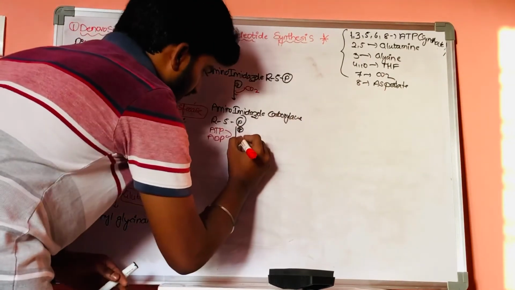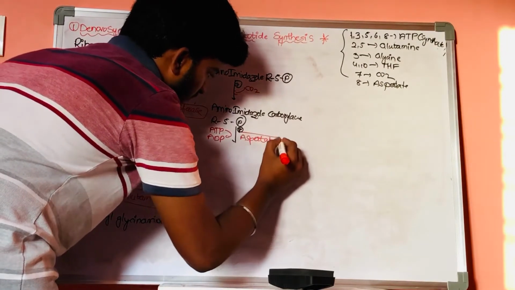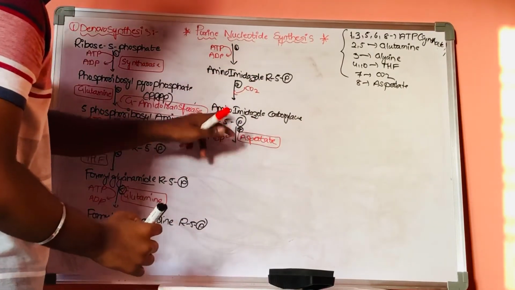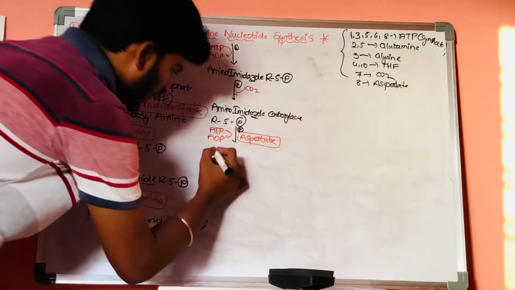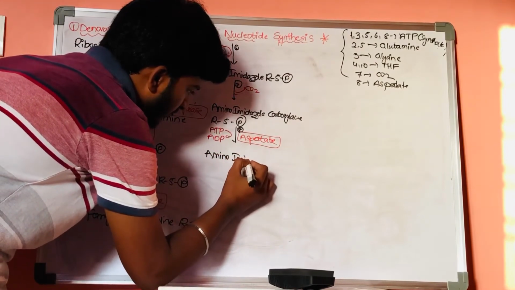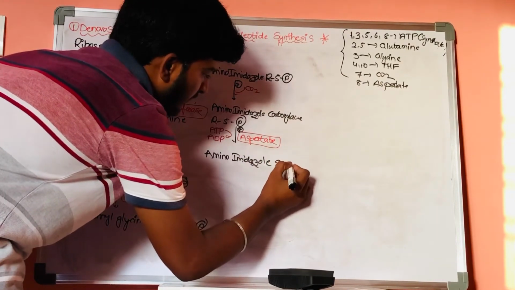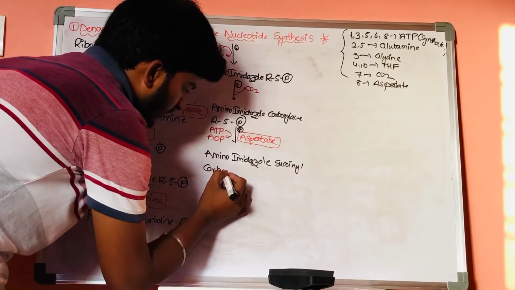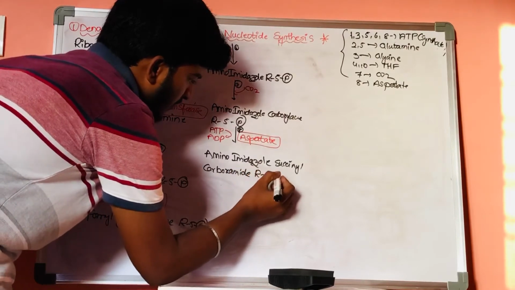With the help of this aspartate, this amino imidazole carboxylate ribose 5-phosphate will get converted into amino imidazole succinyl carboxamide ribose 5-phosphate.